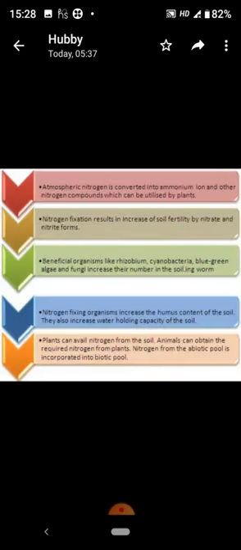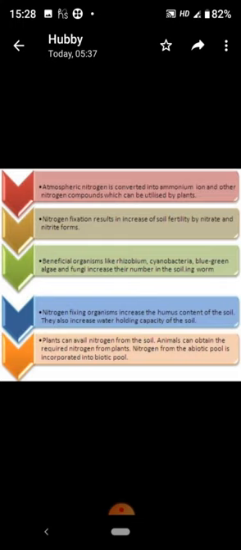Now our next topic is nitrogen fixation. Nitrogen fixation is a process where atmospheric nitrogen is converted into ammonium ion and other nitrogen compounds which can be utilized by plants. Nitrogen fixation is helpful in order to increase the soil fertility by giving nitrite or nitrate to the soil.